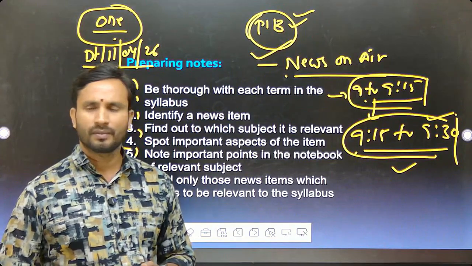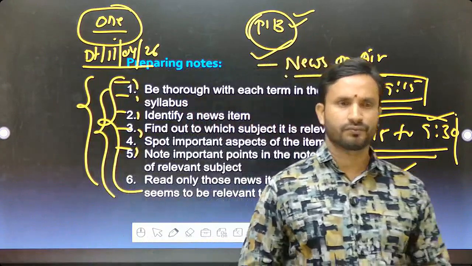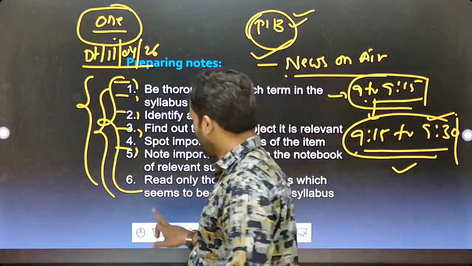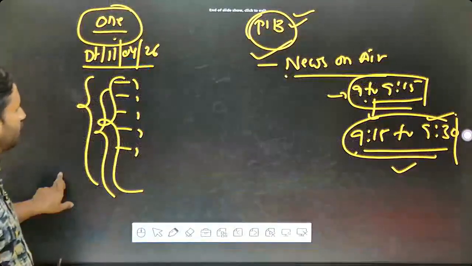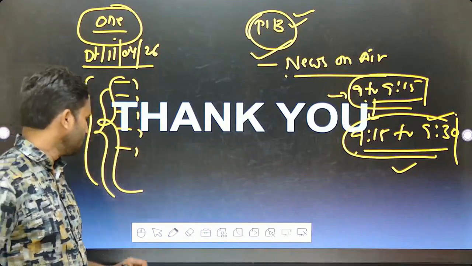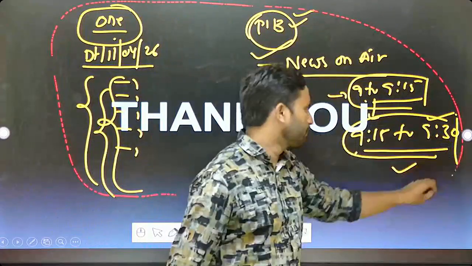Clear enough? So this is what, friends, a unique approach. Hope you understood all of it. This is the way we have to cover newspaper reading. Hope you got my point.